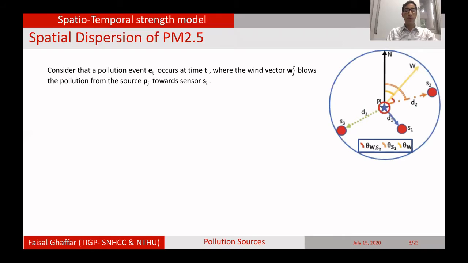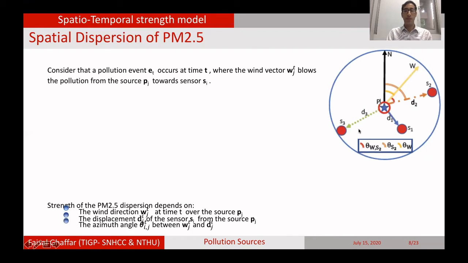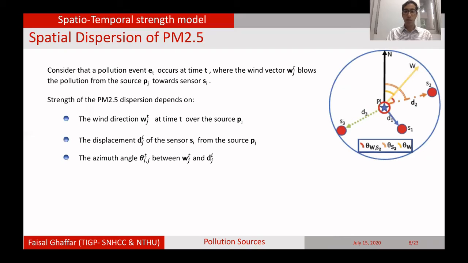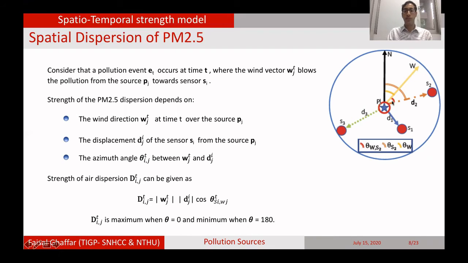So the pollution spreading has two domains, one spatial domain and one temporal domain. First, we will explain the spatial domain. In the spatial domain, the dispersion occurs spatially: from this pollution source, the pollution spreads to S1, S2, and S3. It is dependent upon the wind, upon how far or nearby the sensor is, and the third one is how much angle is between this wind vector and the sensor vector. So three things we have. One is wind, the second is this displacement vector, and the third one is this theta.